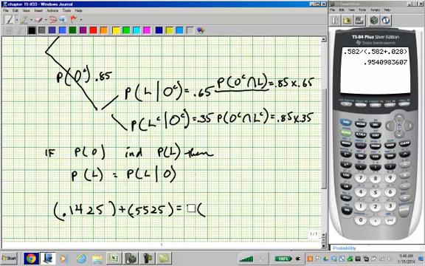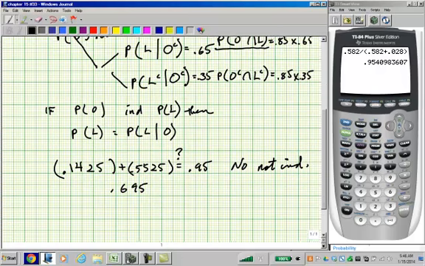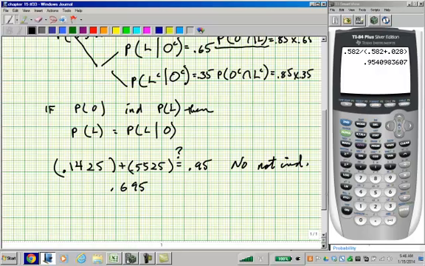Are these two things equal? The answer is no. So they are not independent. Now this is 0.695. Okay. All right. So that's A.